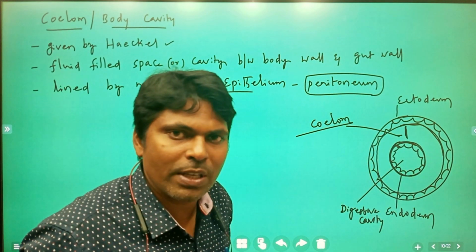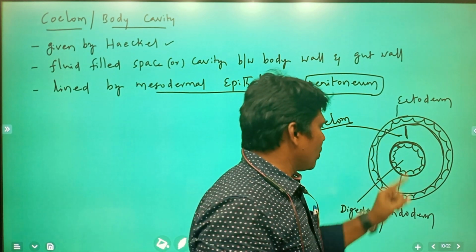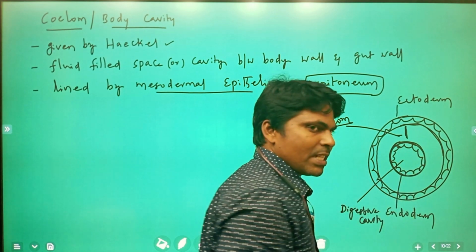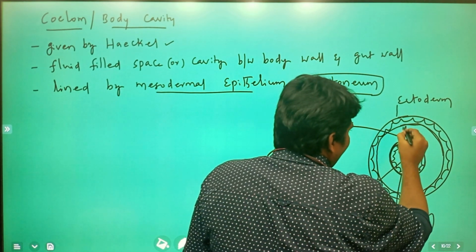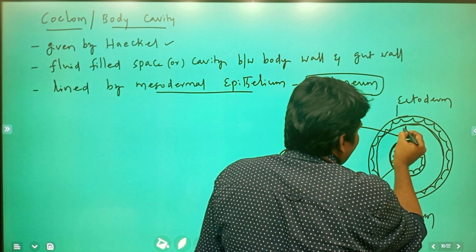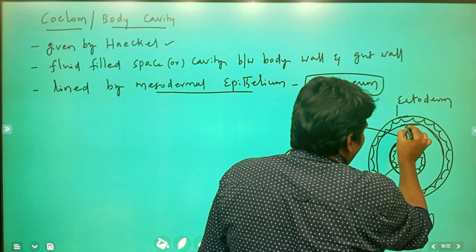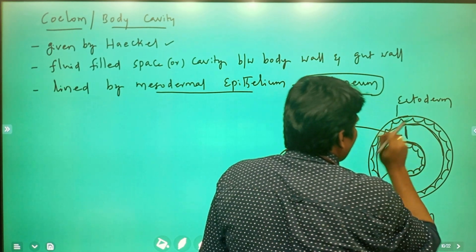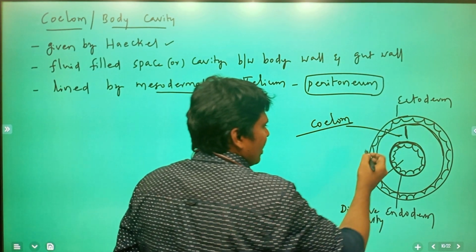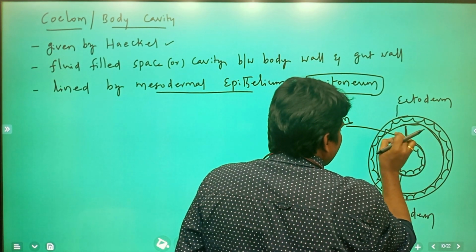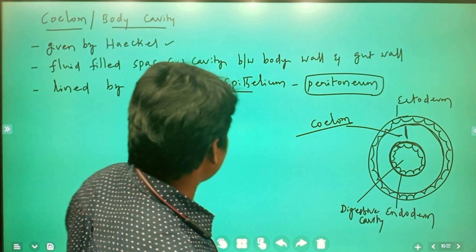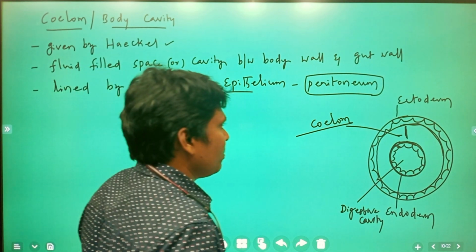Do you understand what I am saying? Outer ectoderm, inner endoderm, inside is the digestive cavity, and in between the outer body wall and inner gut wall, the fluid filled space or cavity is called coelom, which is lined by mesodermal epithelium.